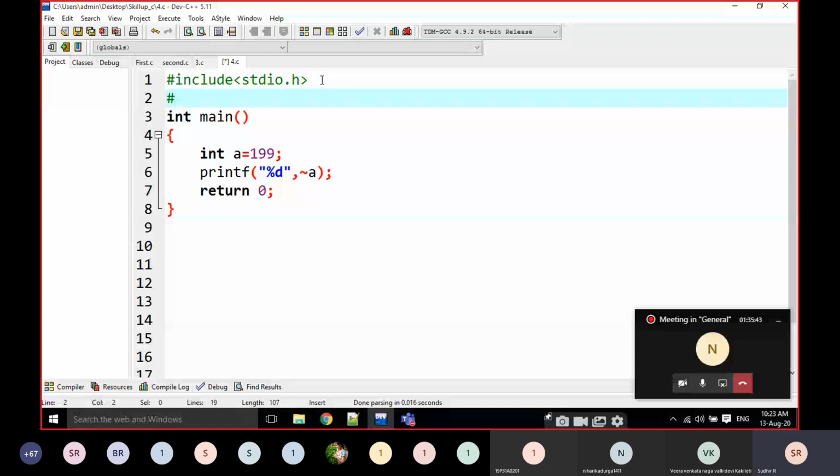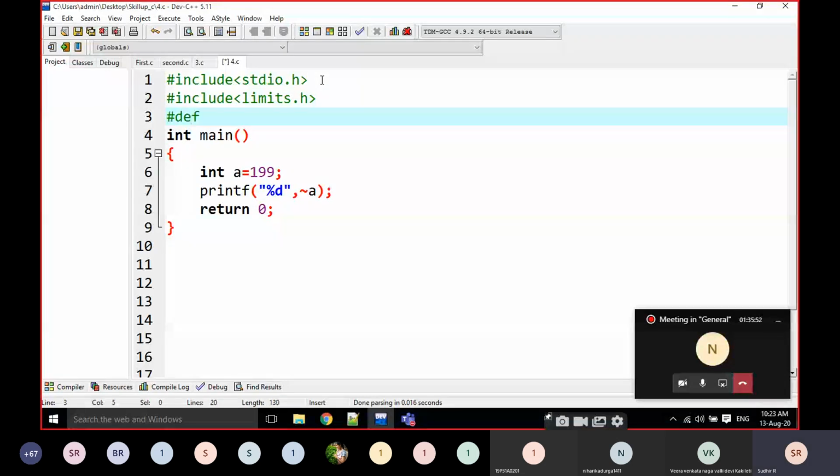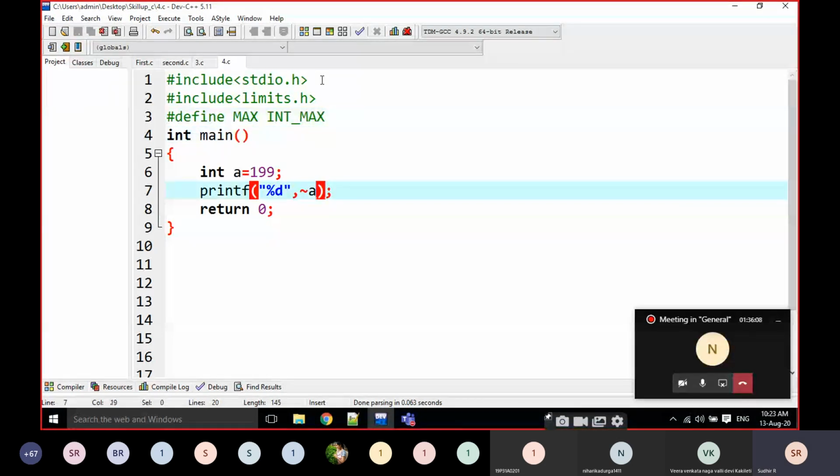Hash define limits. Just don't bother about what hash define is. And max is equal to... I am going to show you that.